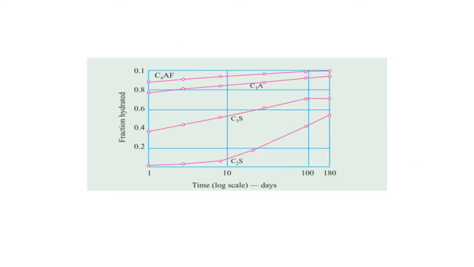Here you can see the rate of hydration of various compounds. You can see the highest rate is C4AF and C3A and the lowest rate is C2S. In the beginning the rate of hydration for C2S is very slow, but after 10 days the rate is a little bit higher.